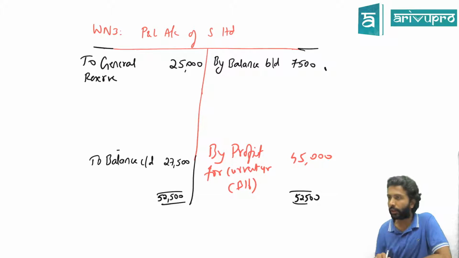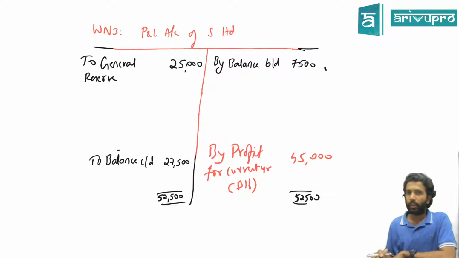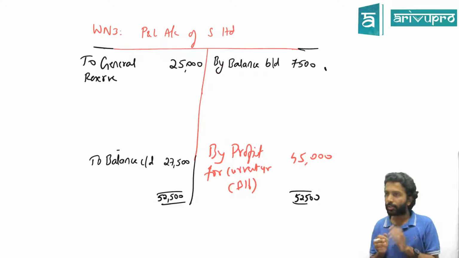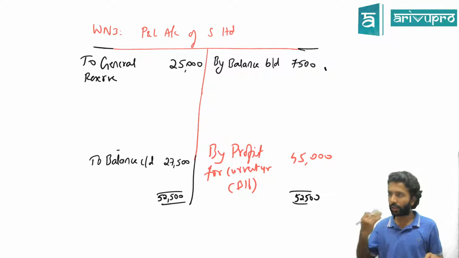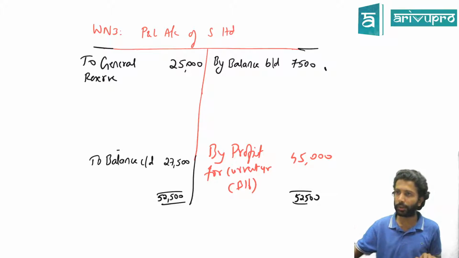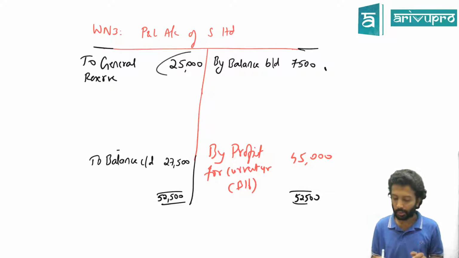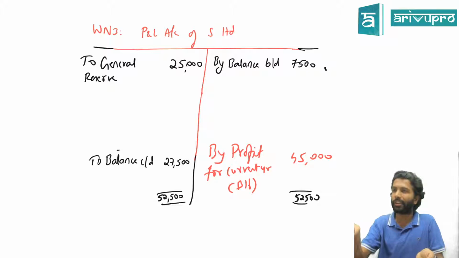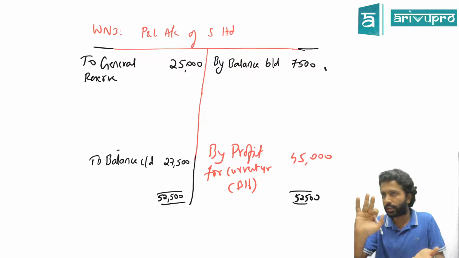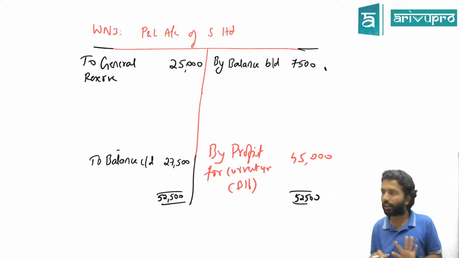Why didn't we do that with the 25,000? You transferred 25,000 from P&L to general reserve. From this 45,000 only you could have transferred, or maybe from 7,500. Both 7,500 and the pre-acquisition portion of 45,000 you already distributed. Correct or no? That means this is automatically taken care of. Though this went to general reserve, if you distribute general reserve again, what is the point? It will be a double distribution. Yes or no, guys? That means this need not be separately distributed. This gets taken care of that way.